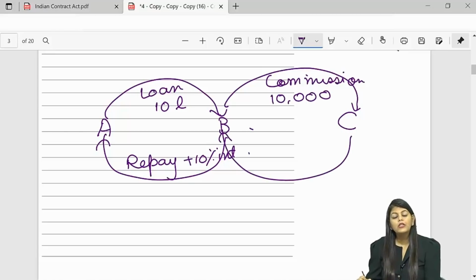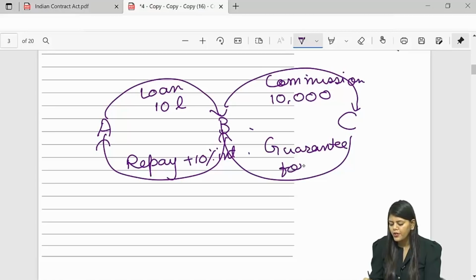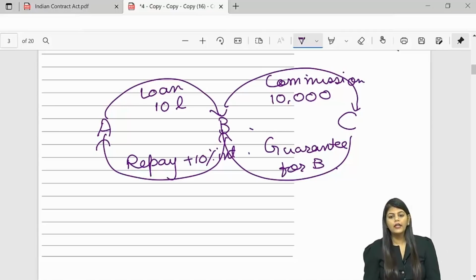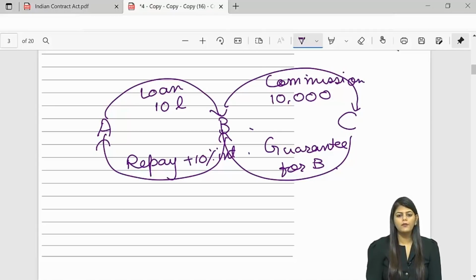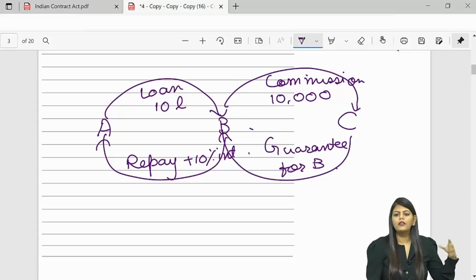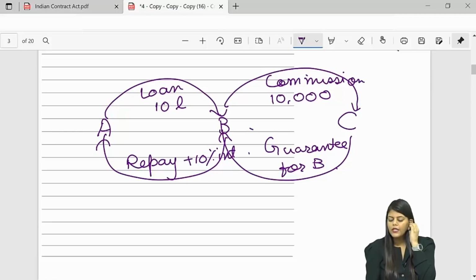Bacha, please tell me, C is giving guarantee to B or for B? For B. So I will write here: guarantee for Mr. B. Now those who feel, ma'am, just for 10,000 commission he is giving guarantee. Bacha, it's like your insurance. In that insurance contract, if I pay premium and take a 10 lakh policy, I will get 10 lakhs only if the fire occurs. If the fire doesn't occur, then the full 10,000 premium I have paid is profit for the insurance company. Same thing here also.